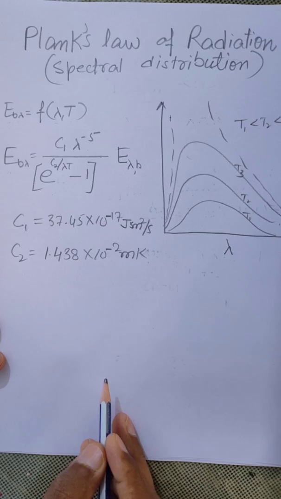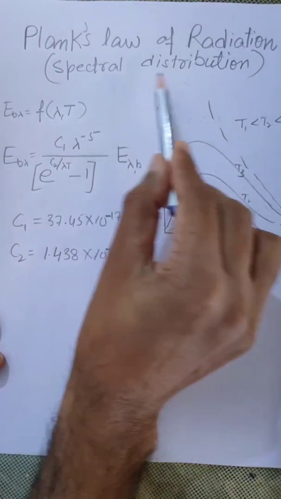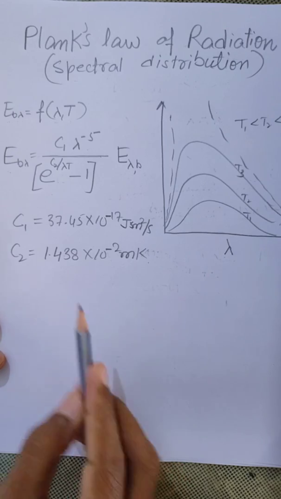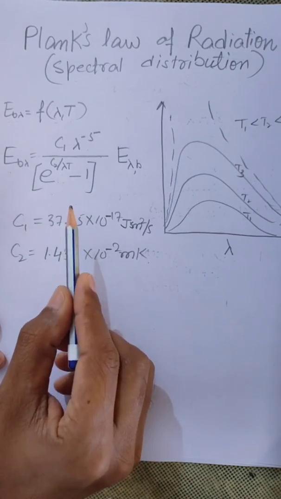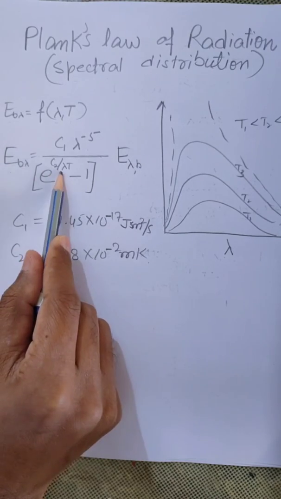Now the next topic is Planck's law of radiation for spectral distribution. This law is given by Planck in the form of an equation for the monochromatic emissive power as a function of wavelength lambda and temperature.